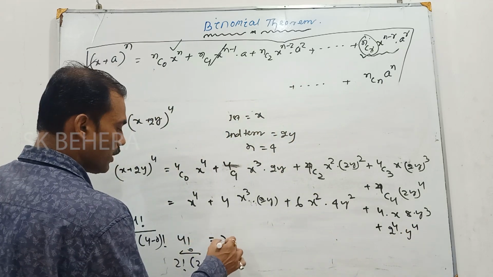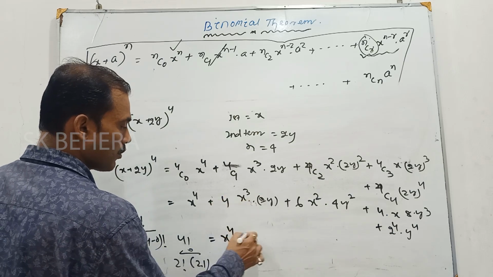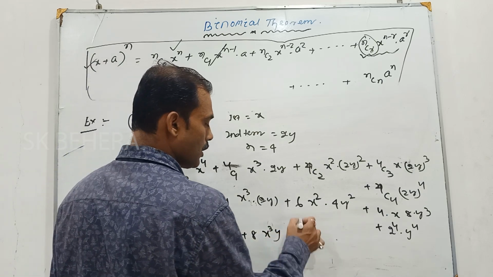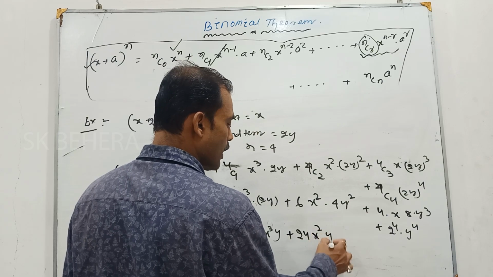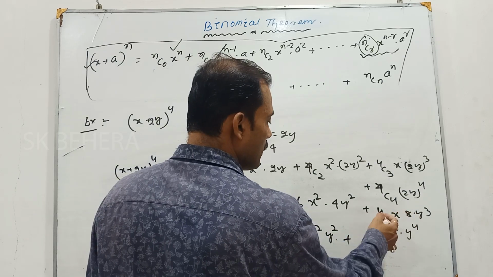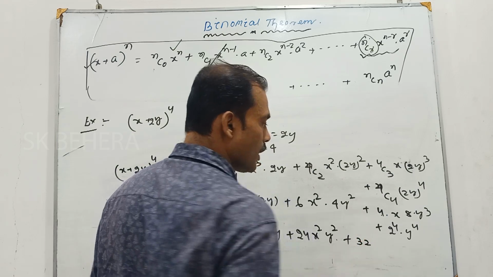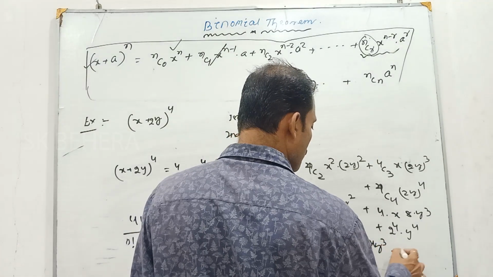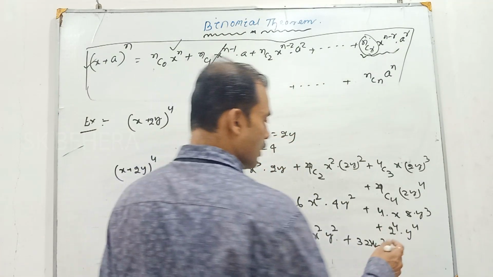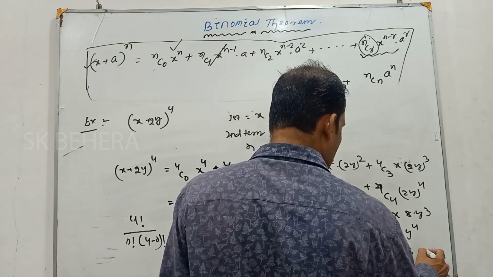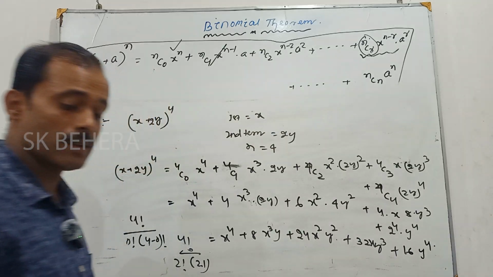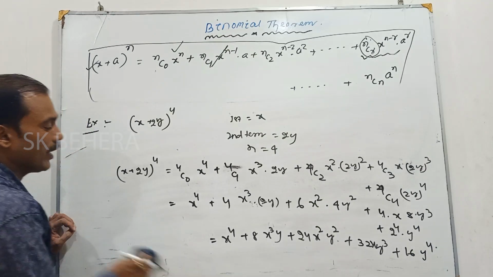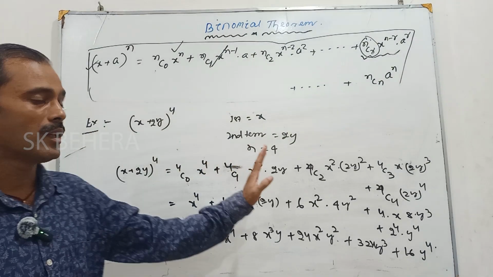What will be this? This is equal to x to the power 4, plus 8x cube y, plus 24x square y square, plus 8 into 4, 32 xy cube, plus 2 to the power 4 equal to 16 y to the power 4. Getting this? All of you got it? Any doubt? You see, this is the expansion of a binomial theorem.